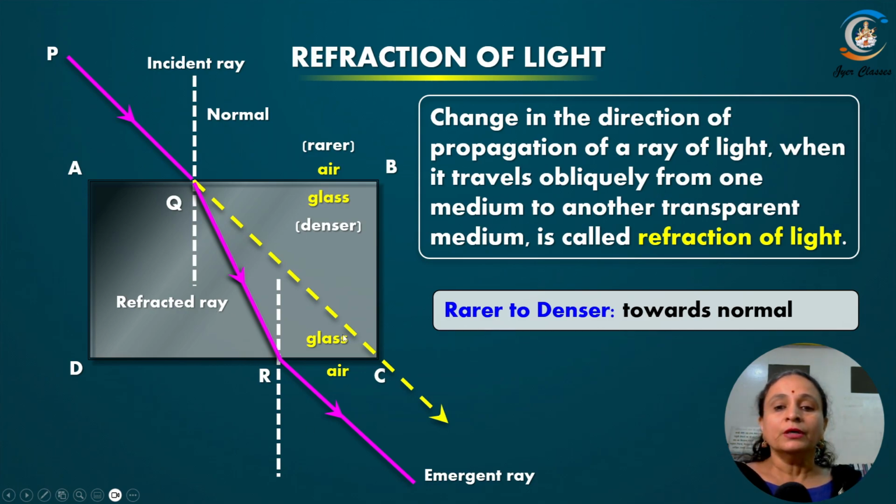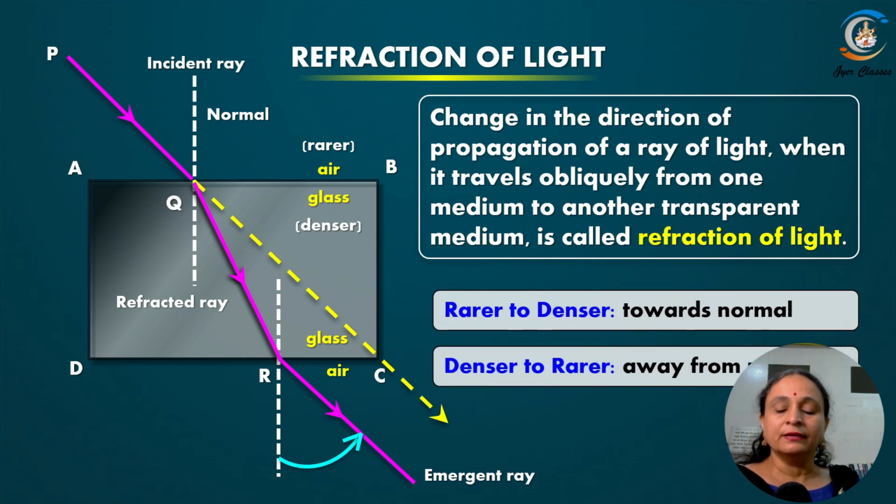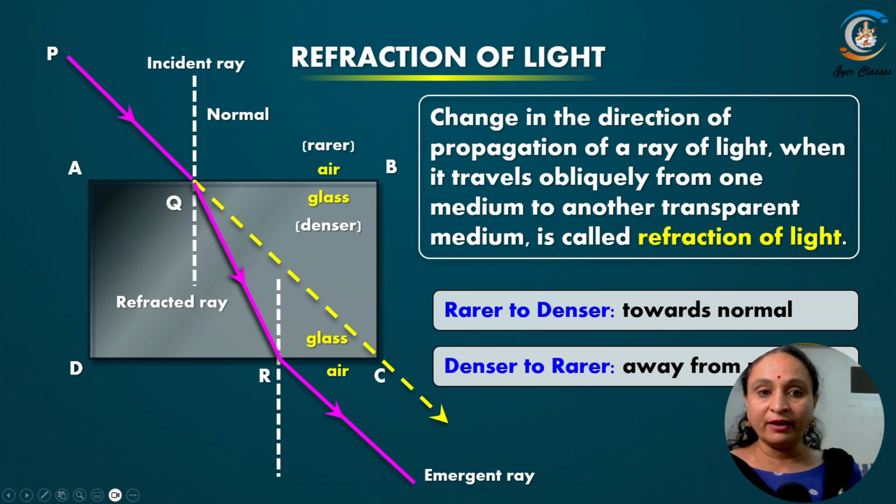Okay. Now, rarer से denser तक गया. That means the first is air and the next is glass. So if the light travels from a rarer medium to a denser medium, it is bending towards the normal. Whereas from glass to air, it is traveling from the denser to rarer medium, so it is going away from the normal, right? So हम ये देखते हैं कि if the light is traveling from a rarer to denser medium, it will go towards the normal, and if it is going away, then it will be denser to rarer, then it will go away from the normal as shown in the diagram.